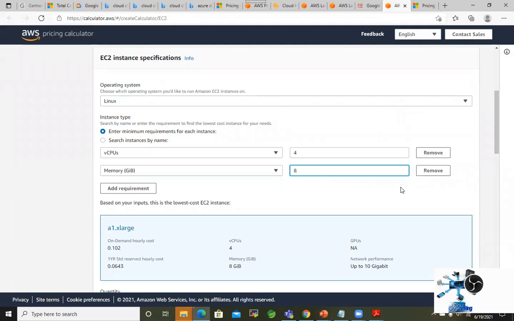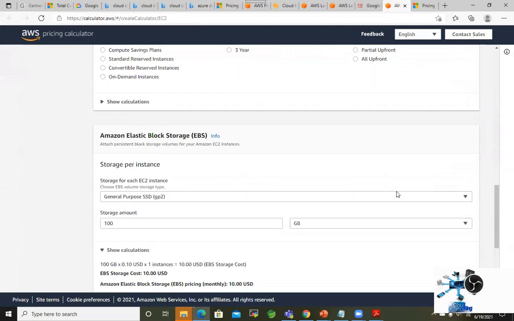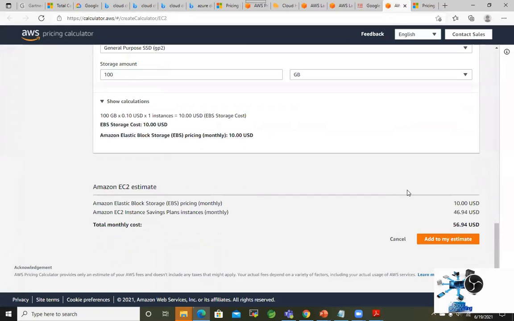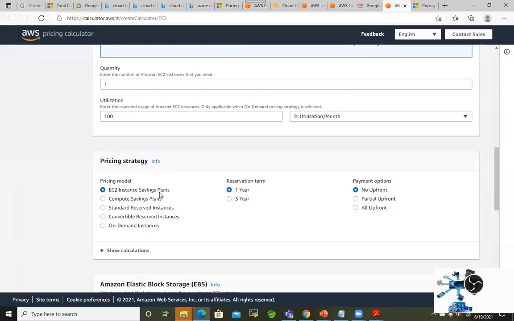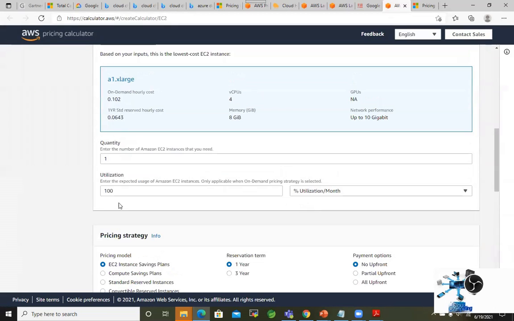Yeah, 8 GB, correct. Now it went down, to 56 US dollars per month. 100% usage, right? EC2 savings plan, reservation term 1 year, no upfront, utilization 100.